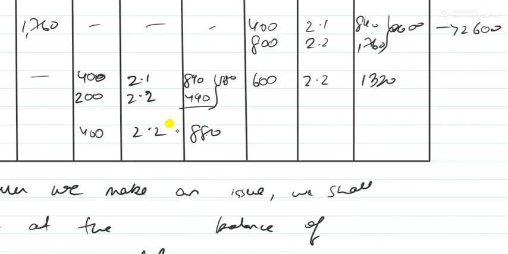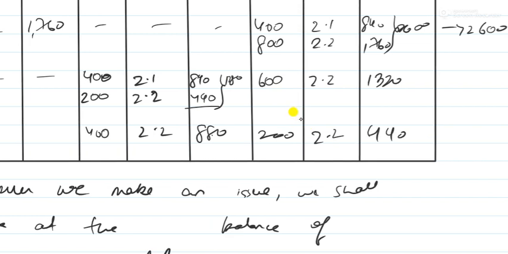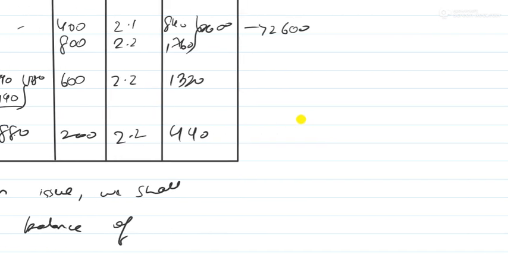And what is left over here? Only 200 units, because out of 600, 400 has been issued. And the rate of 200 units is 2.2, because the rate of those goods was 2.2. Whatever rate has been applied when purchased, the rate will be the same all along. The only thing that changes is units. So 200 into 2.2 is 440. So finally my closing stock is this. This is my final answer.